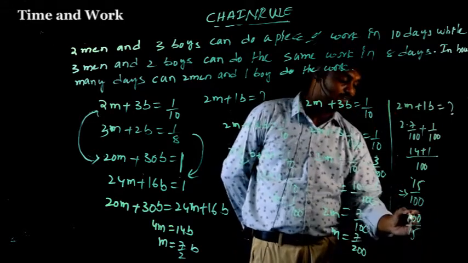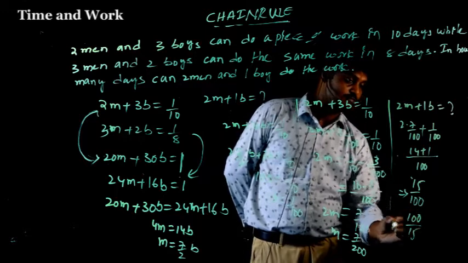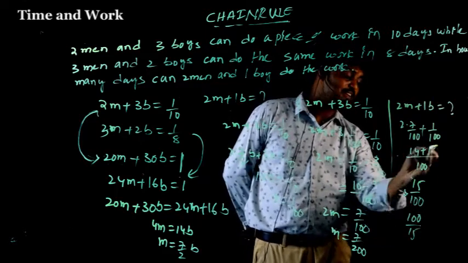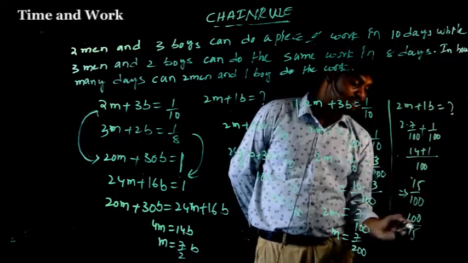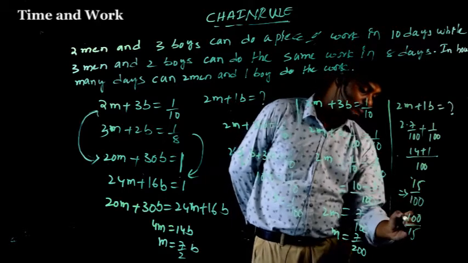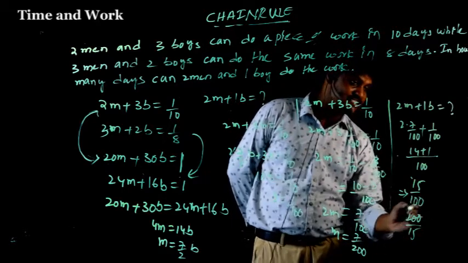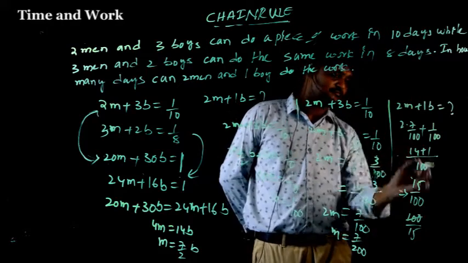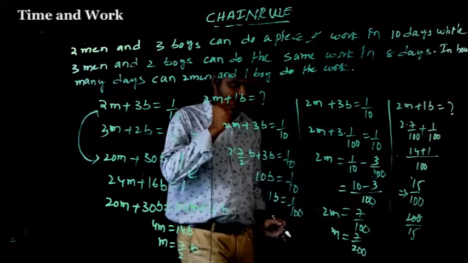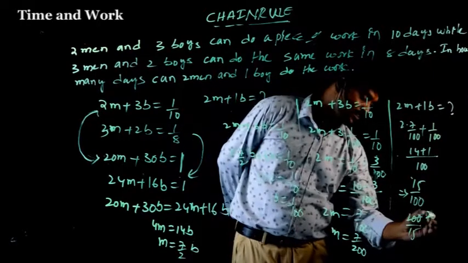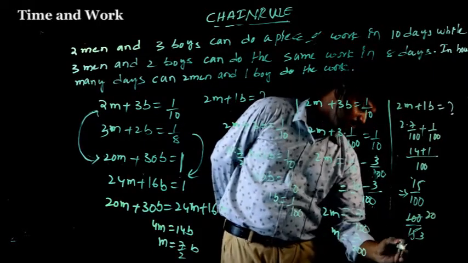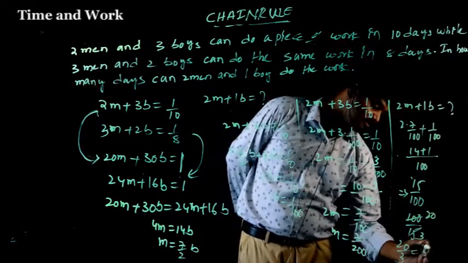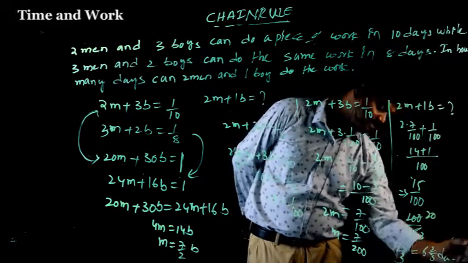So here 14 plus 1, 15 by 100, that is 100 by 15. 5 times 20 is 100, 5 times 3 is 15, so 20 by 3 days.